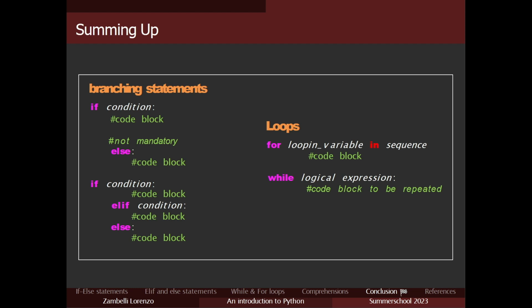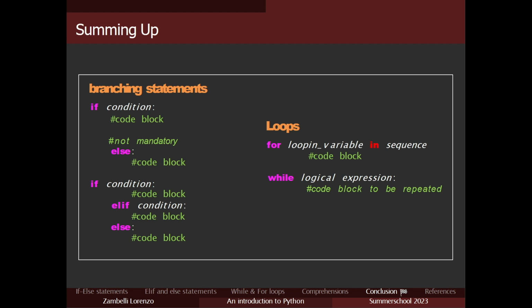Anyway, regarding loops, we have for and while loops. For loops have the looping variable. I usually use i or a clearer variable name for the point. Then there is the sequence we are considering; sometimes you use range or you make a list directly. It depends on what you need to code.